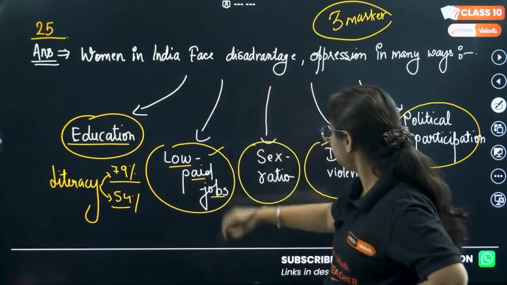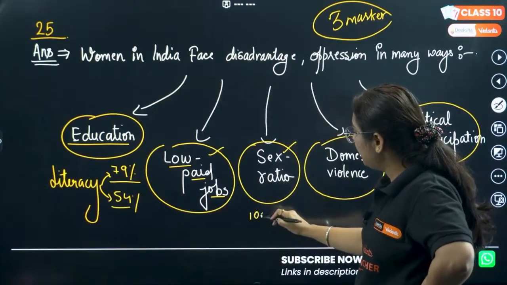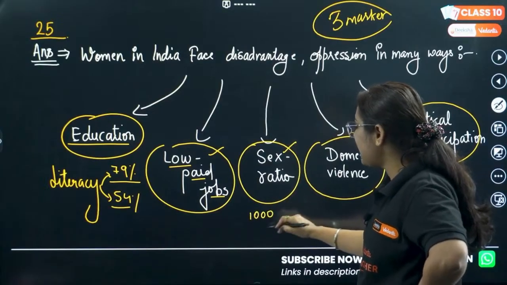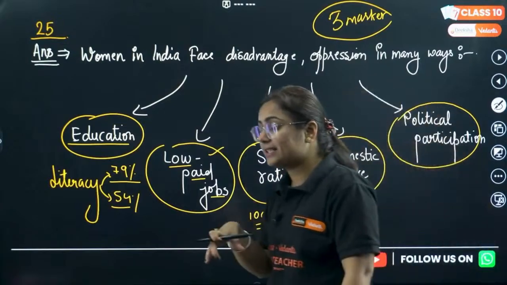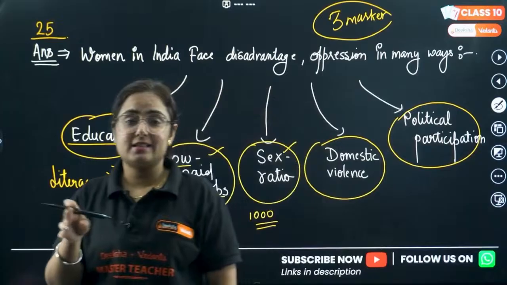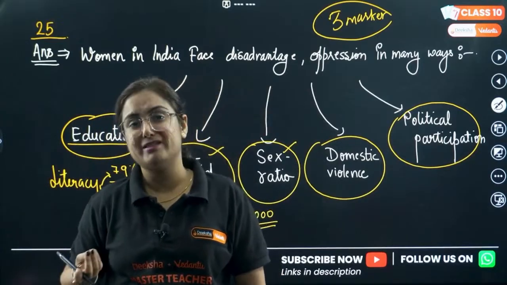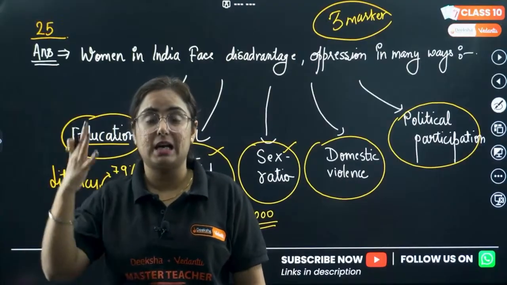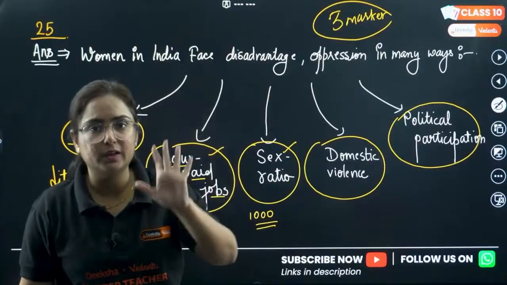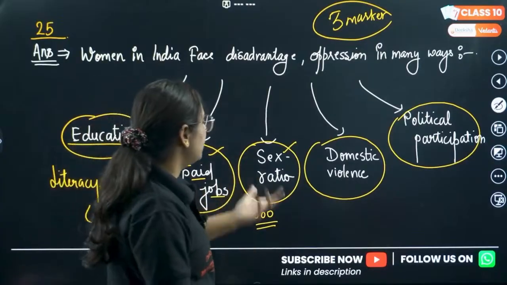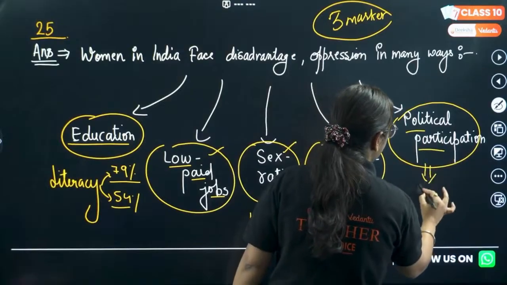Good enough. Sex ratio. Basically, sex ratio is the number of girl children born per 1,000 males. There are states in India where you can see the sex ratio is below 850, so this is an alarming rate. However, the overall average is 913 according to your NCERT. We know the cases of domestic violence and political participation, which is very less.